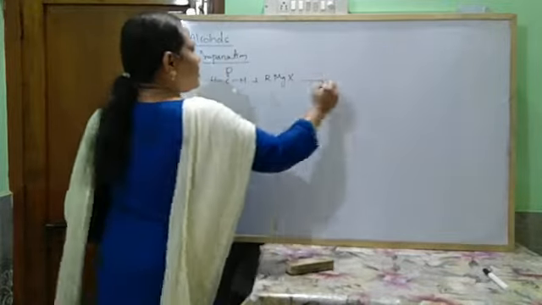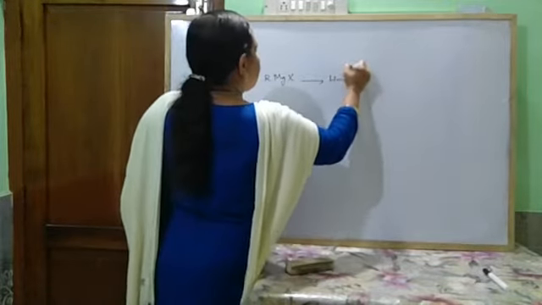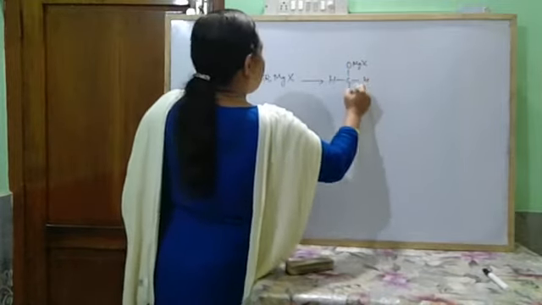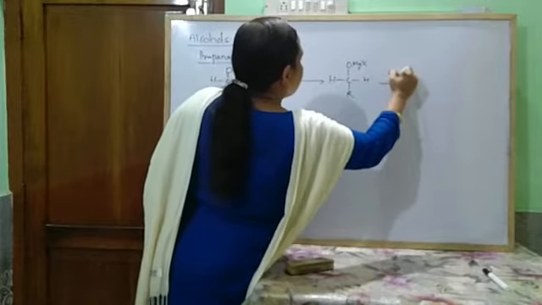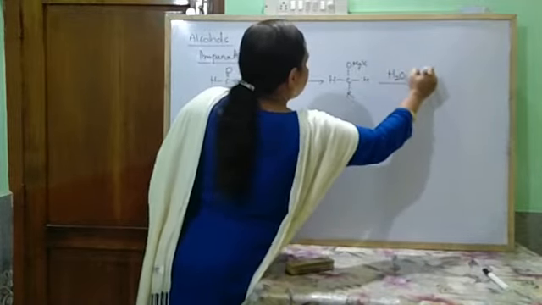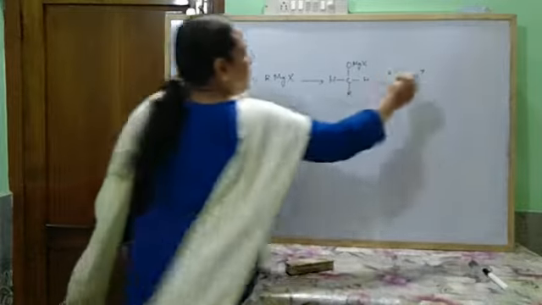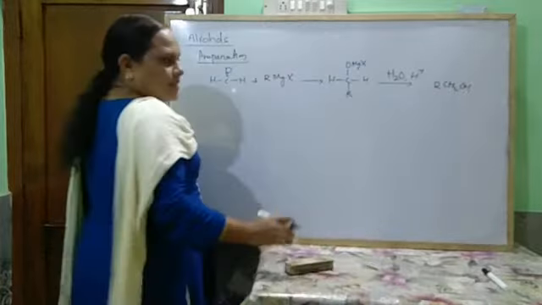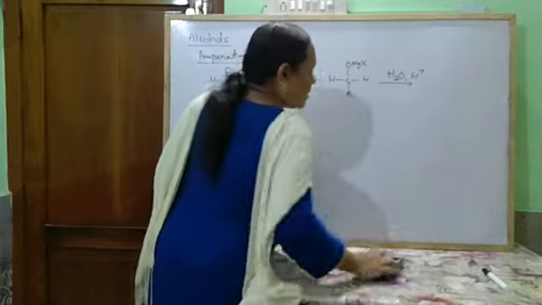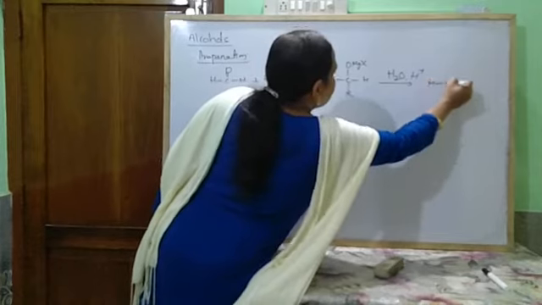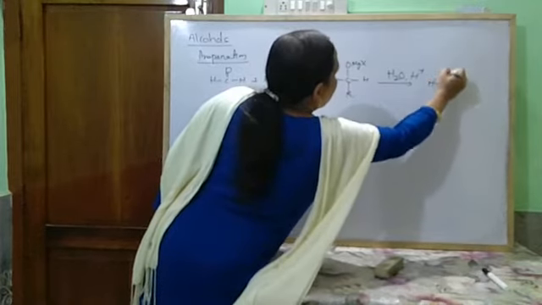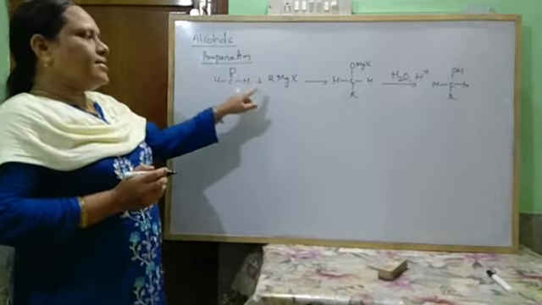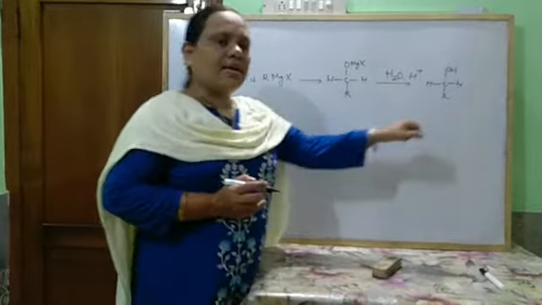So first it forms an addition product, and on hydrolysis in the presence of acid, H3O+, it gives rise to RCH2OH. This is primary alcohol. So only formaldehyde reacts with the Grignard's reagent to form primary alcohol.